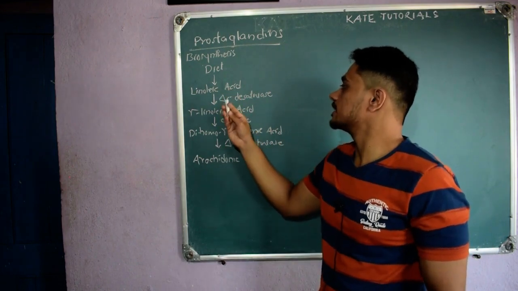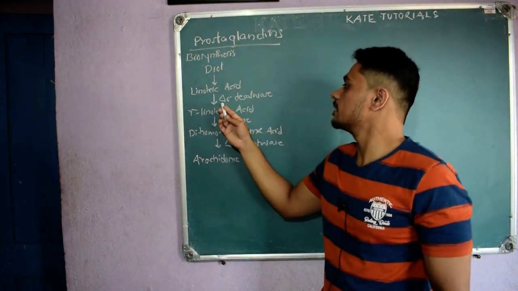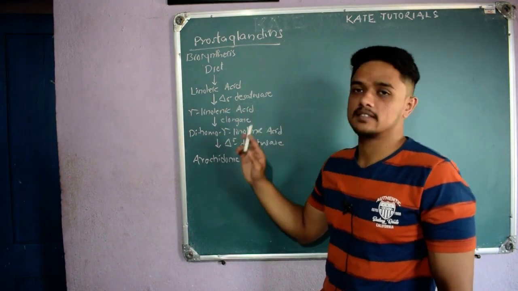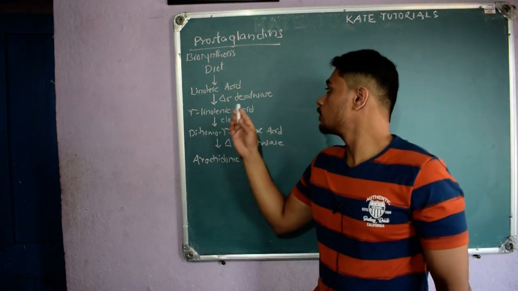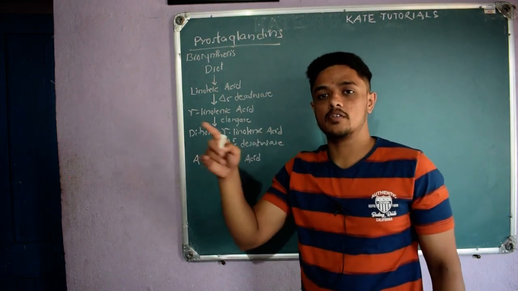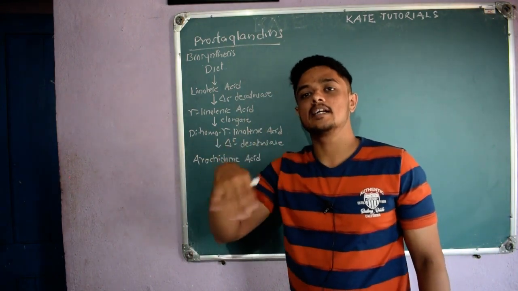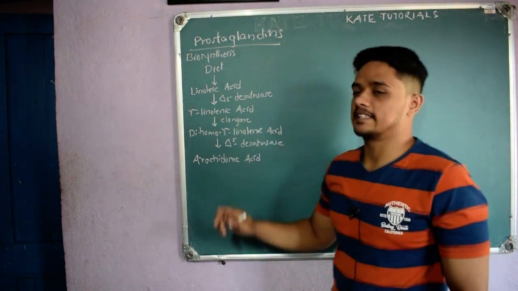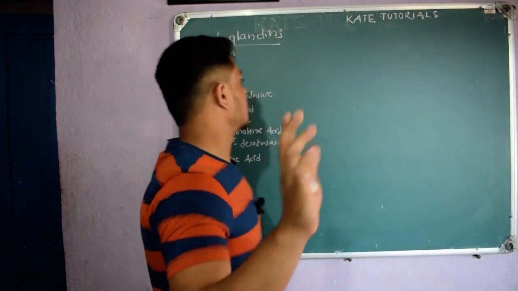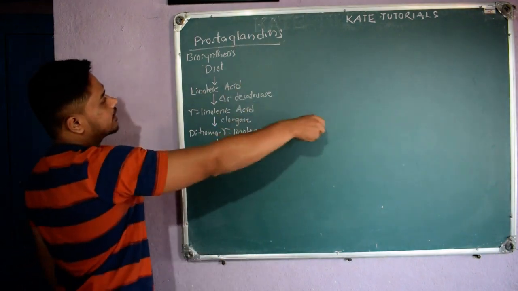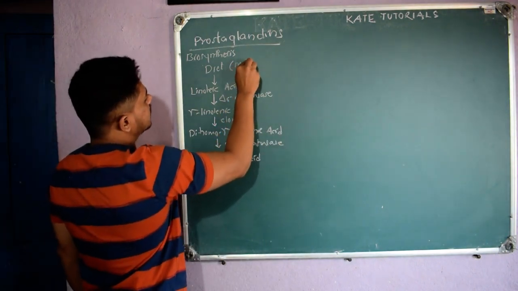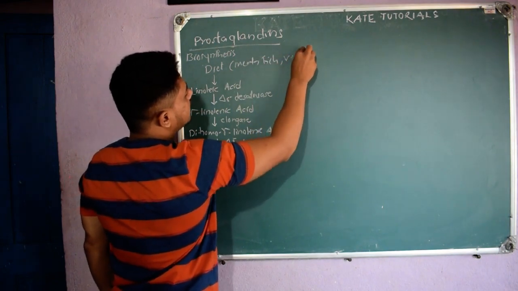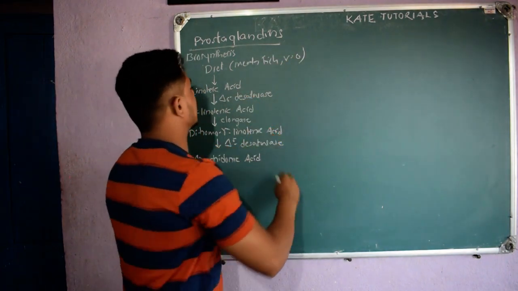From linoleic acid, in our body there will be delta 6 desaturase, which does unsaturation. It will remove 2 hydrogens and do unsaturation, so we will get gamma linoleic acid. If I give you the structure, then you will understand it. So from diet, meat, fish, chicken or vegetable oil, you will get linoleic acid.